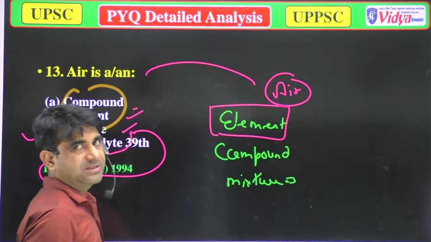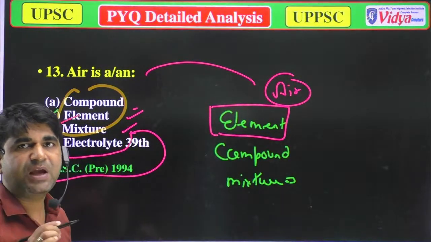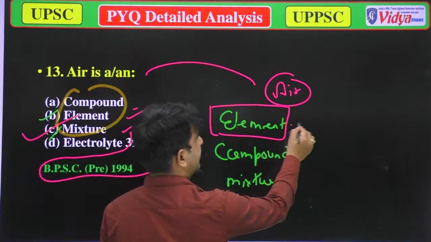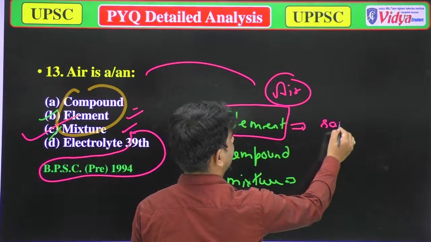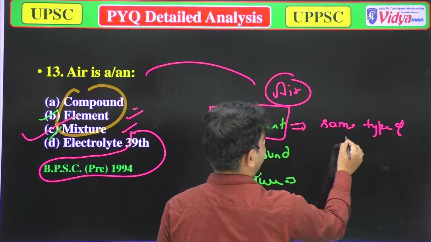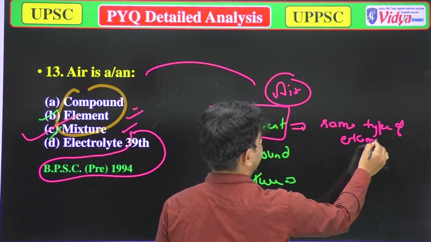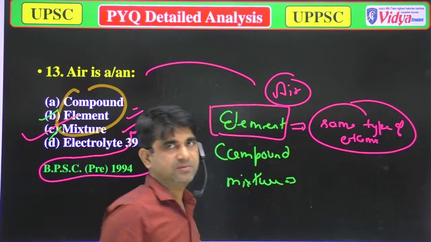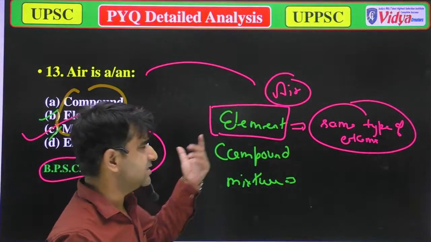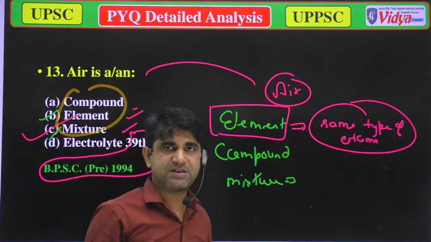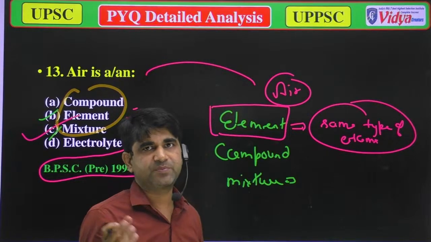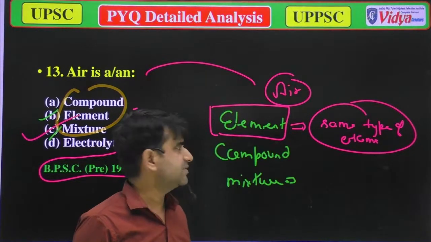Elements are those substances which are made up of the same type of atoms. In simple words, when the same type of atoms are there, it makes an element.